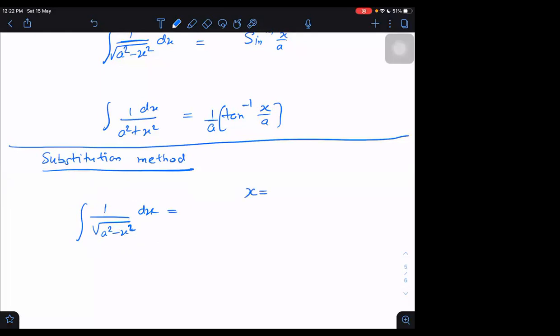Let x be equal to a sine theta. You may think, why a sine theta only? The main idea is I want to remove this root. I can get rid of this root by putting x equal to a sine theta, because then a square minus x square will become a square minus a square sine square theta, which will be a square cos square theta. So I can get rid of the root. That is our main purpose for writing the formula this way.